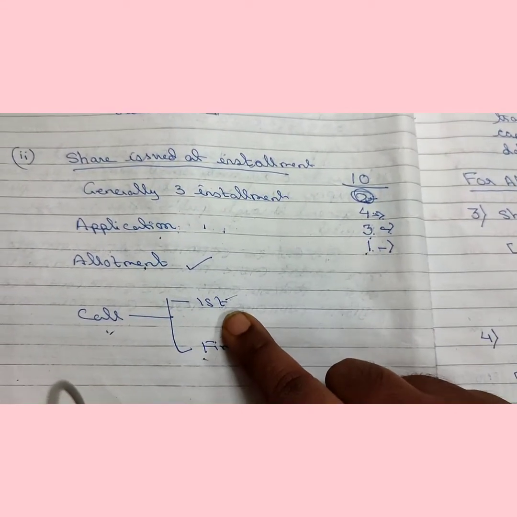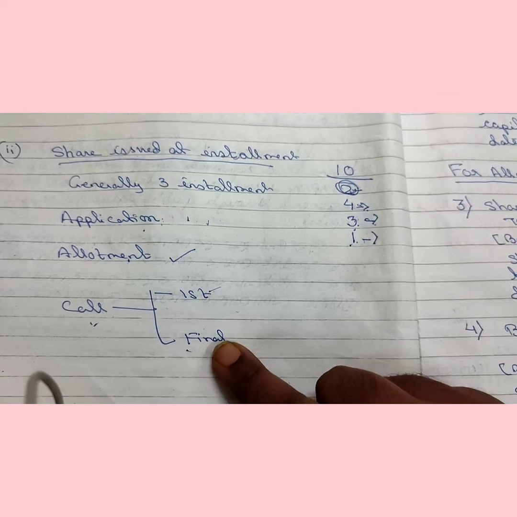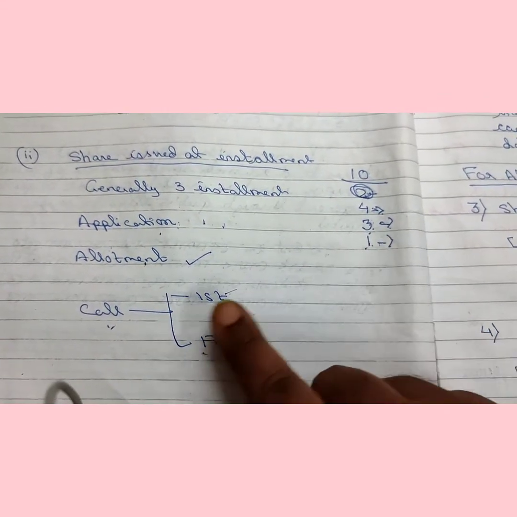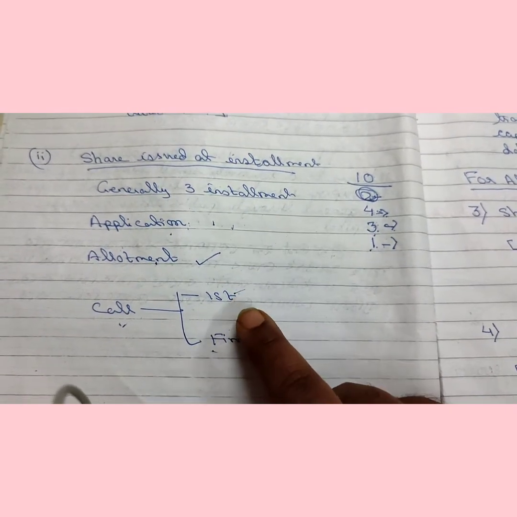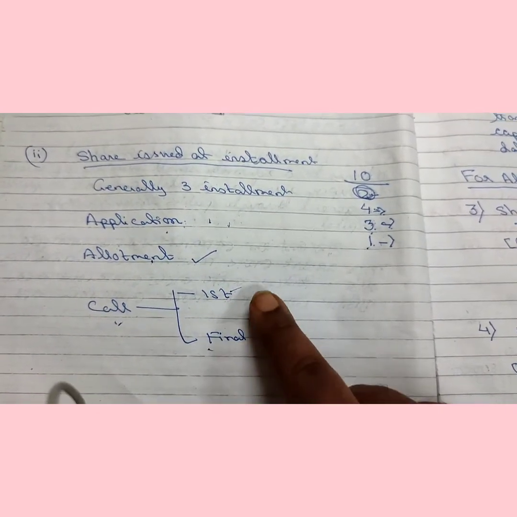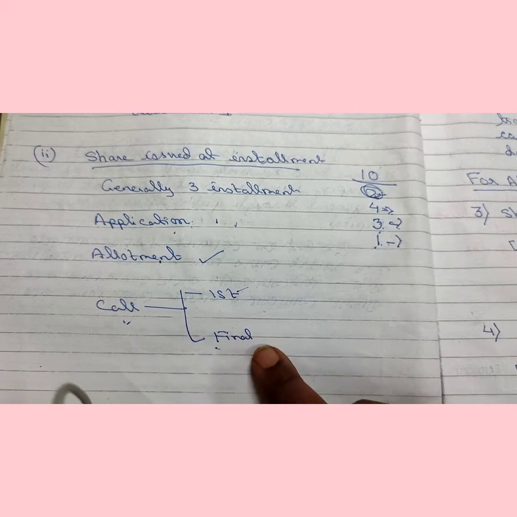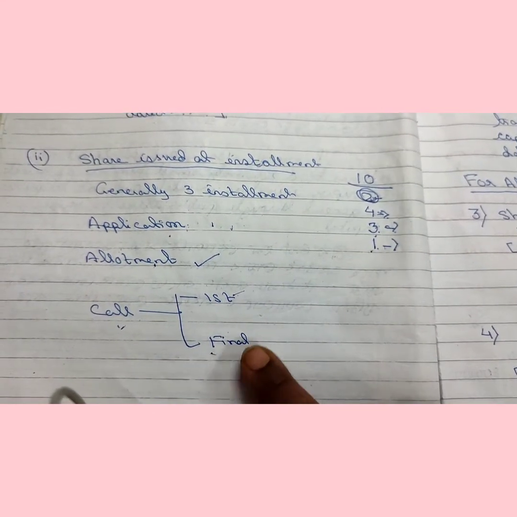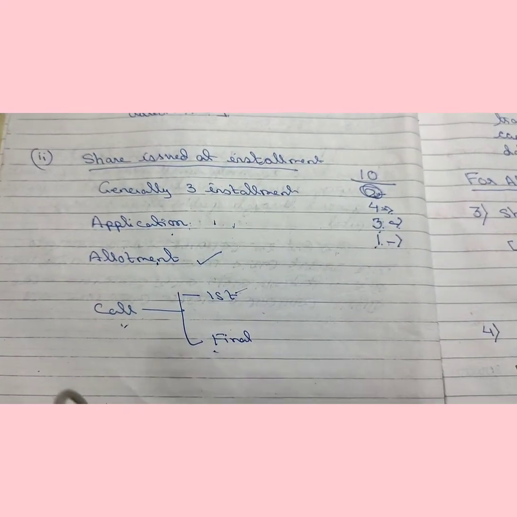First call may be rupees 2 and final call may be rupees 1, or the company can make 3 calls also: first call, second call and final call. Each call is rupees 1, or the company can call rupees 3 at a time. This is called the installment.